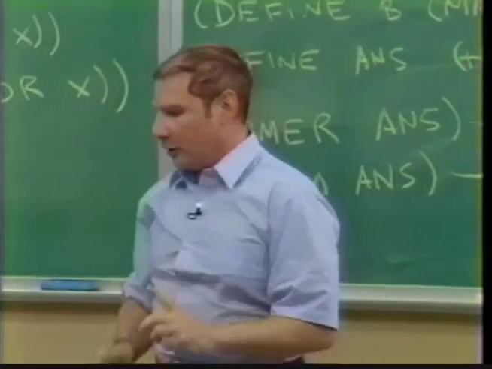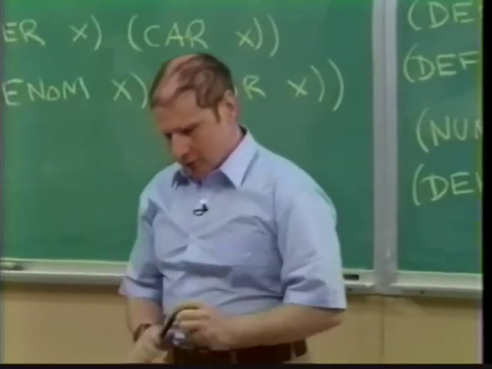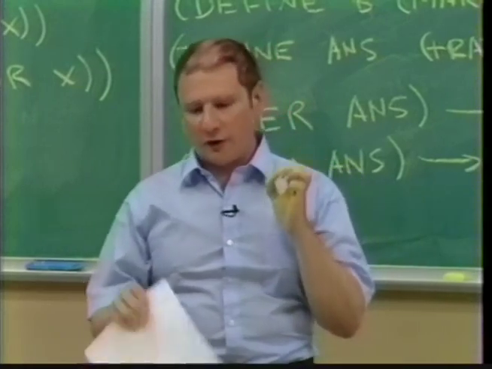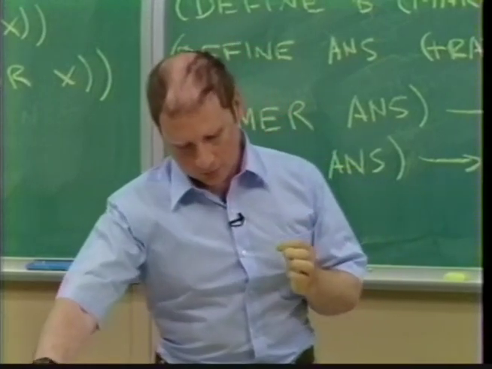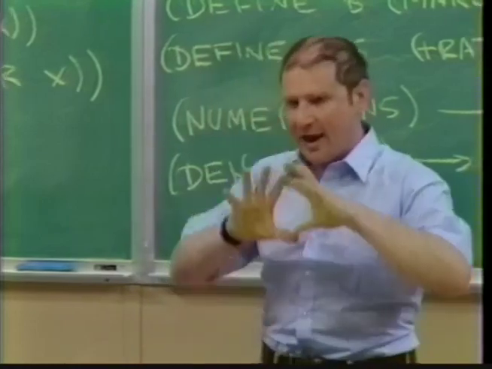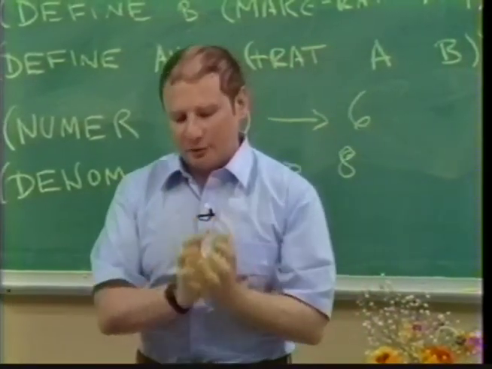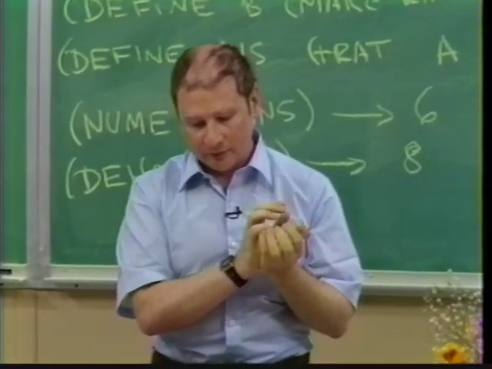If you go back and look at this slide, we have plus rat, minus rat, star rat and things that look like that, but nowhere in this system do I have a thing that I can point at which is a rational number. I don't have in a system like that the idea of a rational number as a conceptual entity.